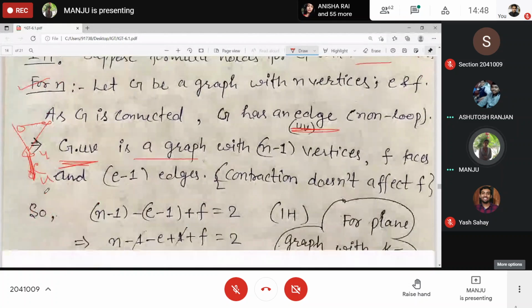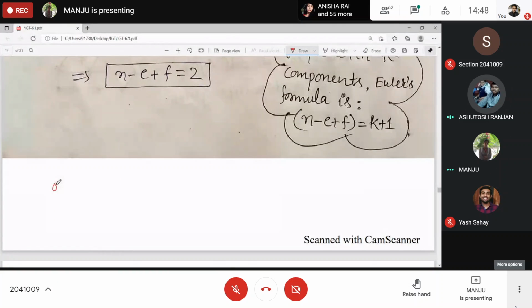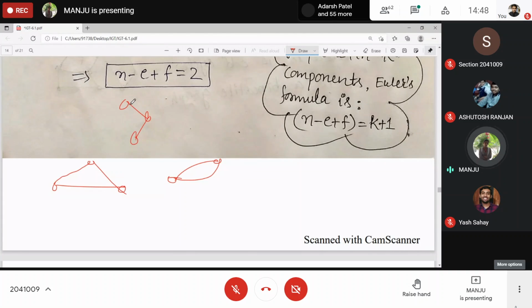For example, the faces will remain the same. How will the number of faces be affected? It won't be, right? If you are contracting this, the number of faces will remain the same. What is inside remains inside, right? Faces remain the same.